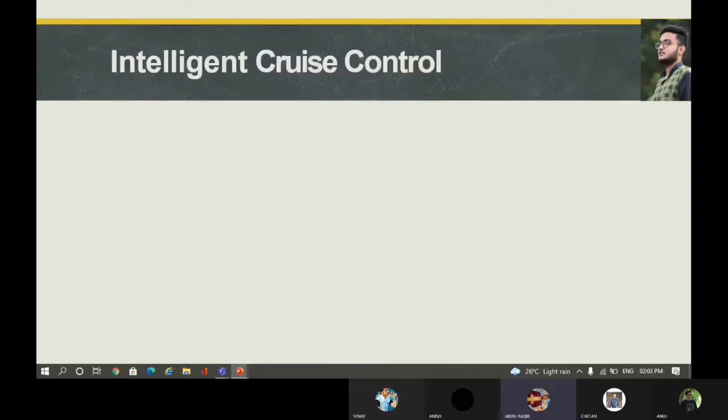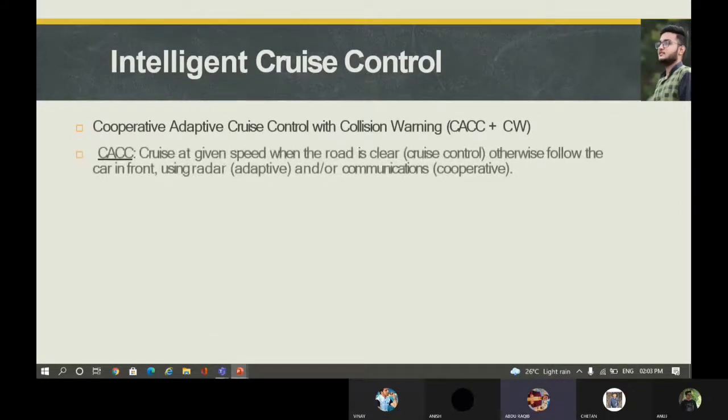Today, I'm going to talk about intelligent cruise control. So, cooperative adaptive cruise control with